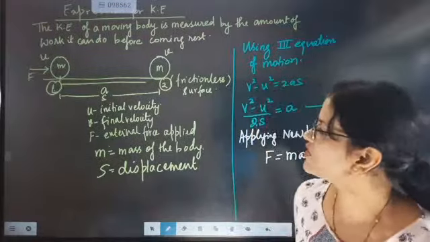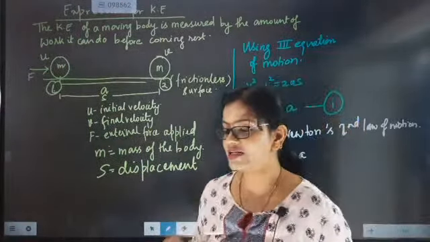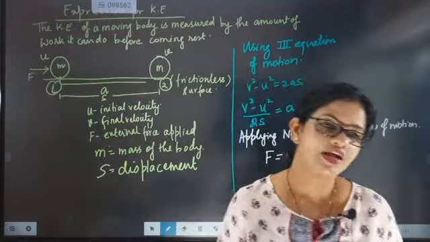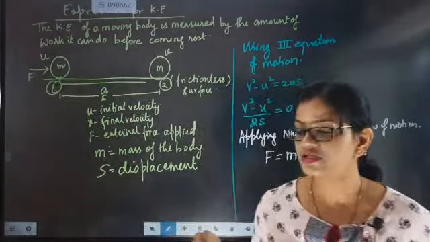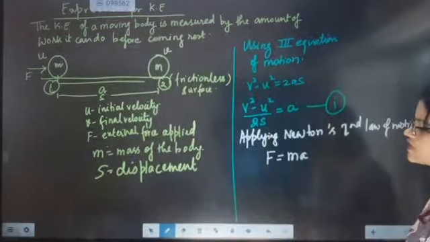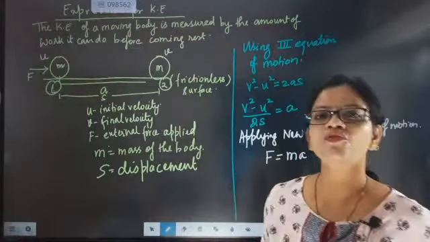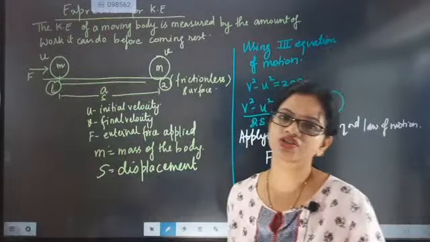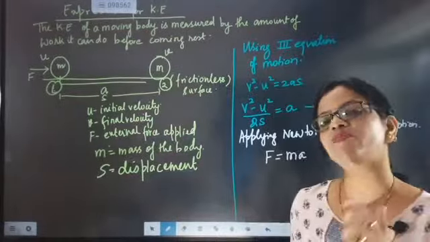Since we have applied an external force on a body of mass m, and it is having acceleration, we already know that Newton's second law says force is equal to mass into acceleration. So by applying Newton's second law, the external force applied on a body will allow the body to have acceleration according to its mass. This is a very, very important point.